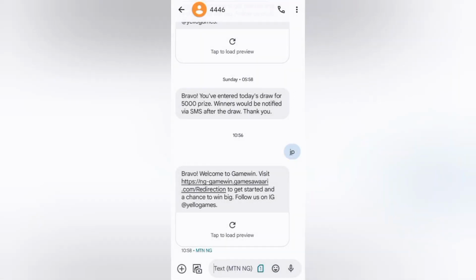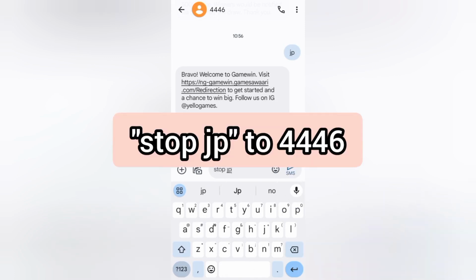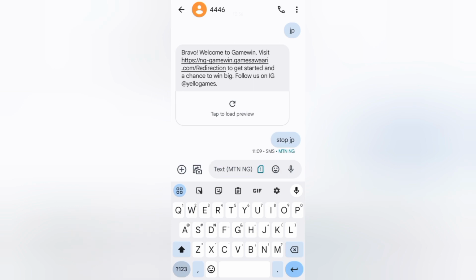So now another thing I think you should know is how to unsubscribe. To unsubscribe, just send stop JP to 4446 and it is going to unsubscribe you from the service.